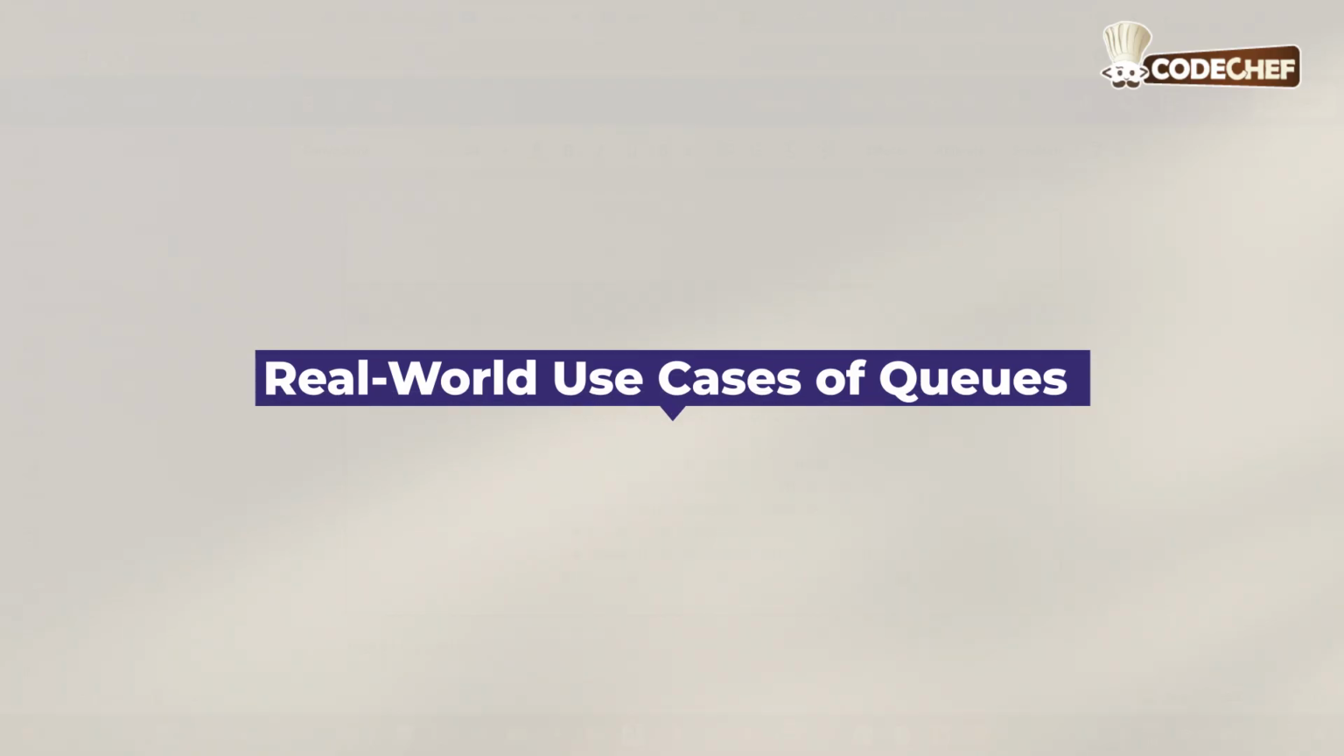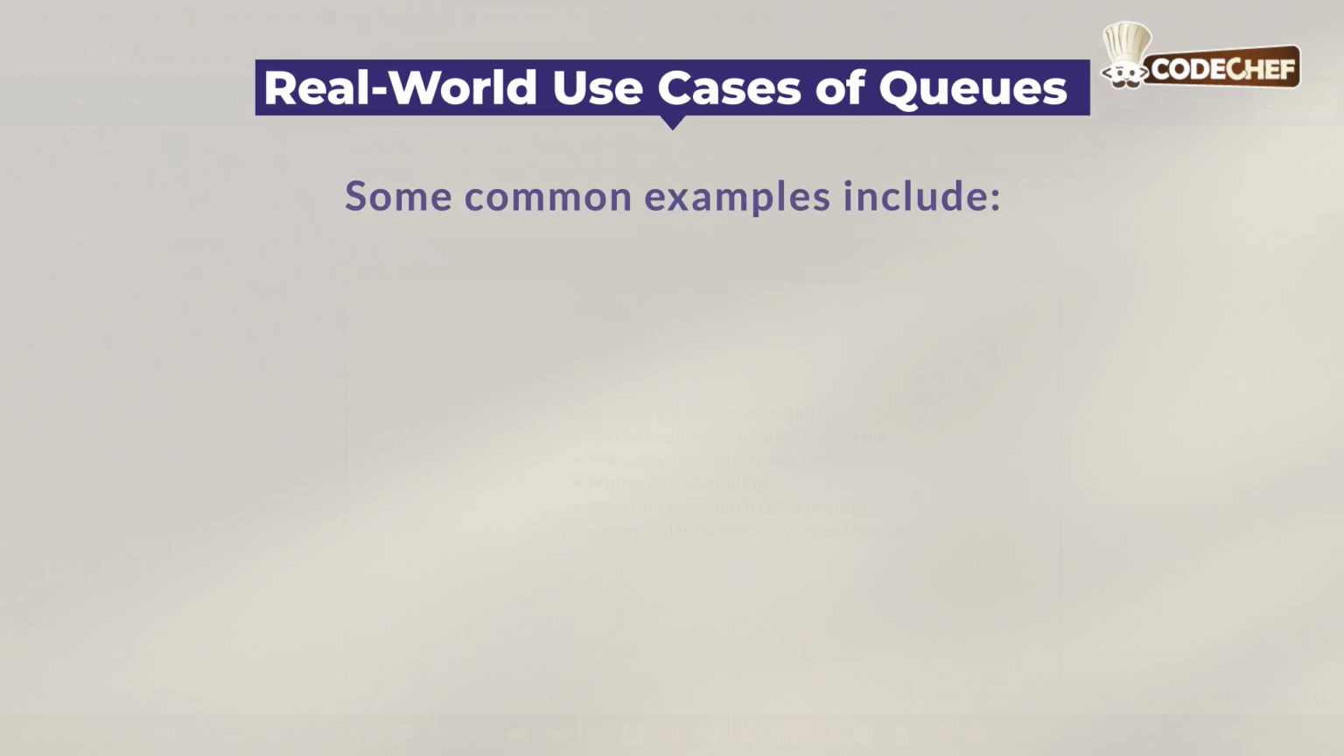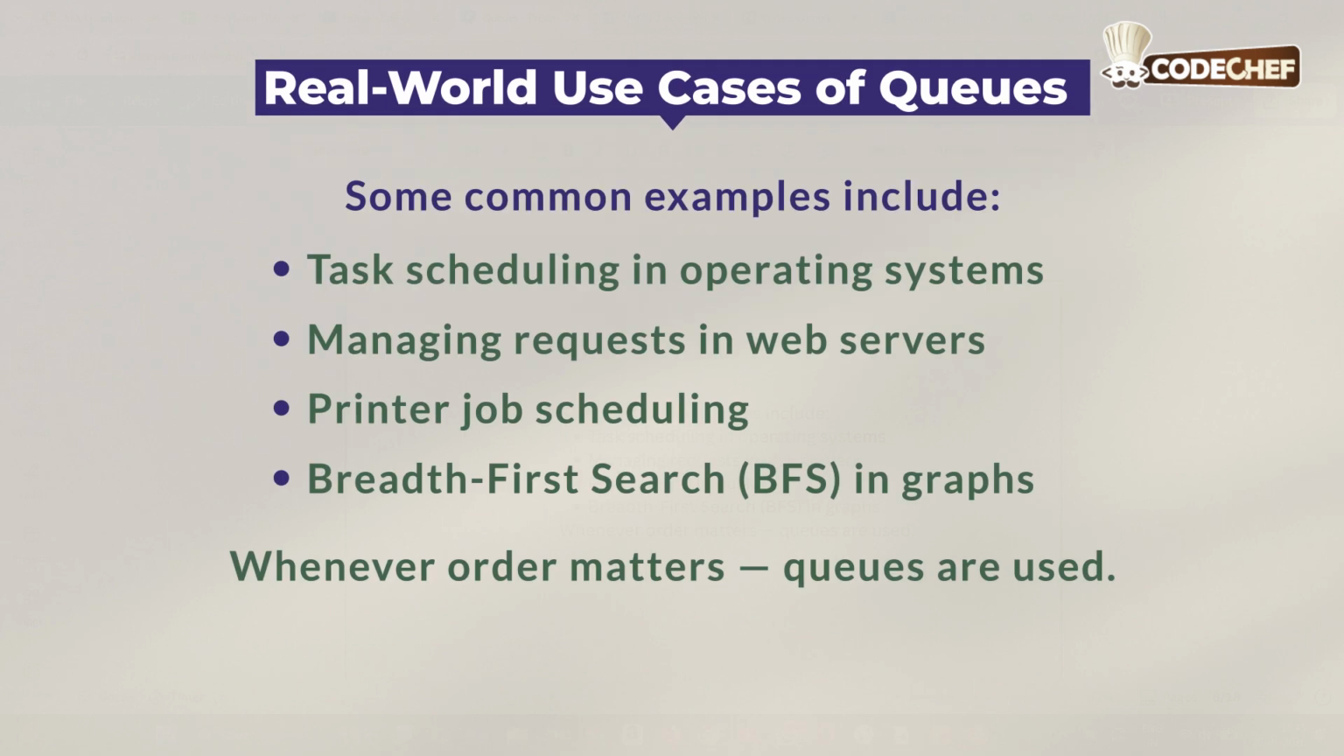Real-world use cases of queues. Queues are used in many real-world applications. Some common examples include task scheduling in operating systems, managing requests in web servers, printer job scheduling, and breadth first search, or BFS, in graphs.